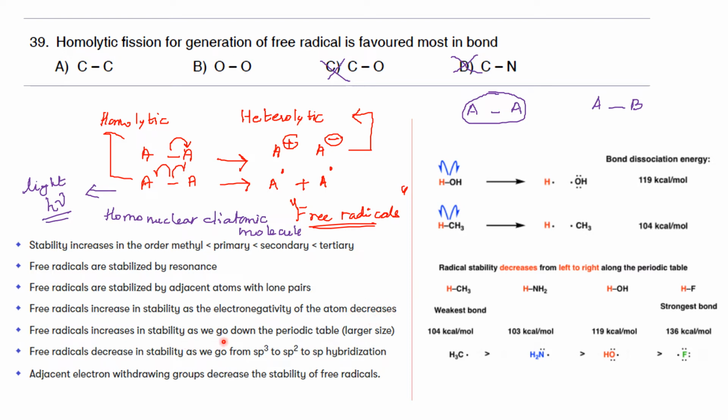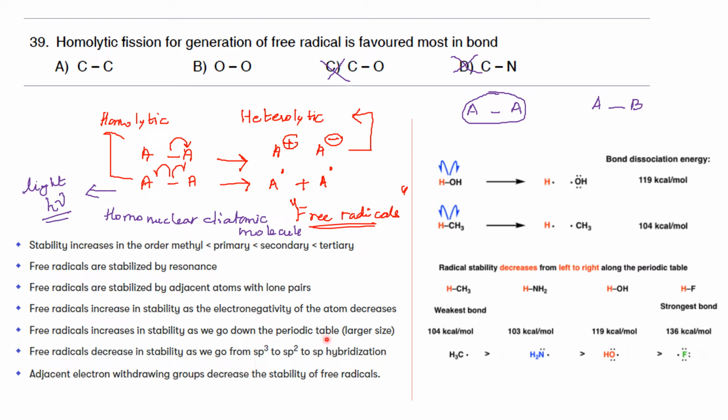Therefore, when we move from left to right of the periodic table, radical stability decreases. And when we move down the group, free radical stability increases, because the electronegativity decreases.